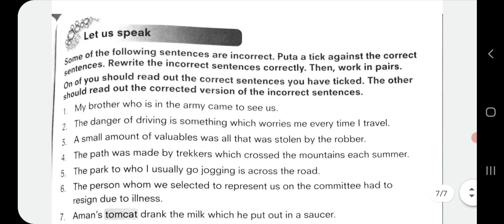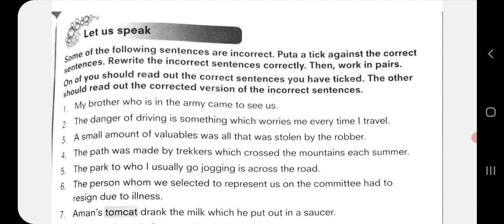Going to the next exercise, that is, let us speak. Some of the following sentences are incorrect. Put a tick against the correct sentences. Rewrite the incorrect sentences correctly. Then work in pairs. One of you should read out the correct sentences you have ticked. The other should read out the corrected version of the incorrect sentences.